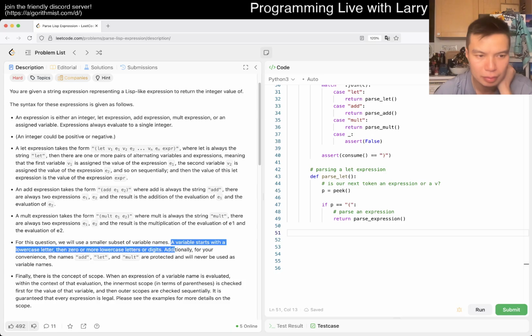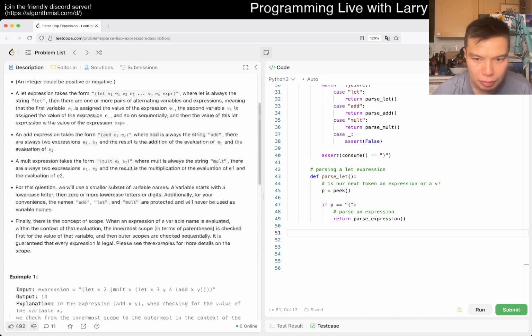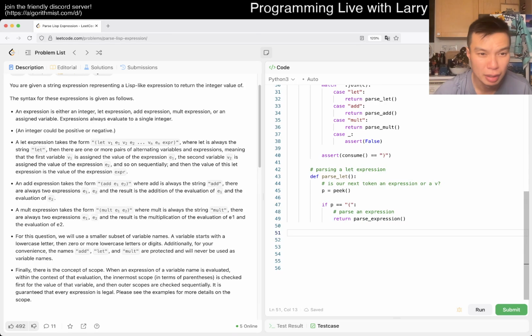And okay, so that means that if this is a value, so then we want to get one token, and then we want to do the thing, right? So okay, fine.